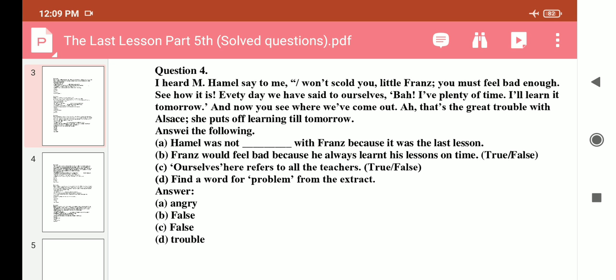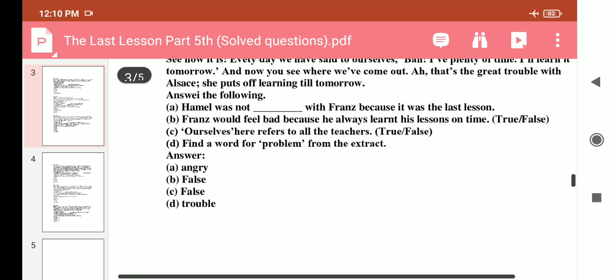Answer the following questions. Mr. Hamel was not angry with Franz because it was the last day of the school, the last lesson. Franz would feel bad because he always learned his lesson on time. True or false? This is false. Ourselves here refers to all the teachers. True or false? It is false. Find the word for problem from the text. The word for problem is trouble.